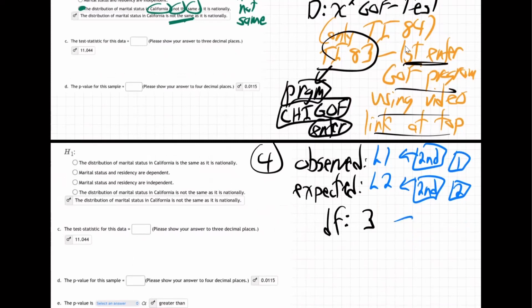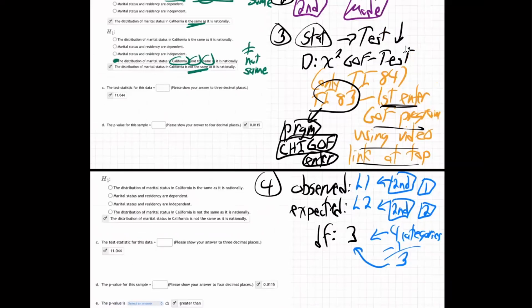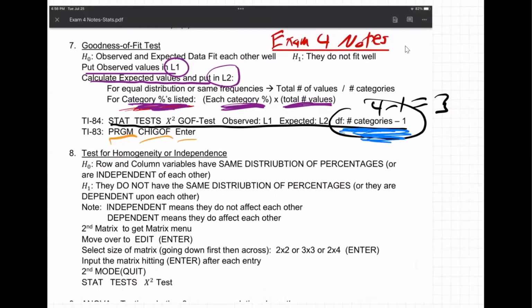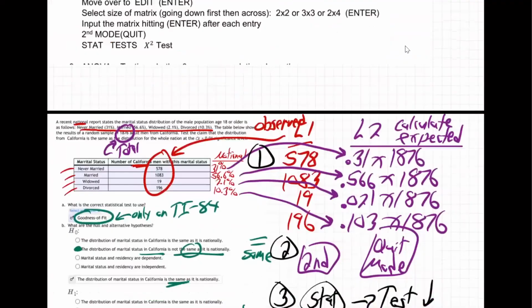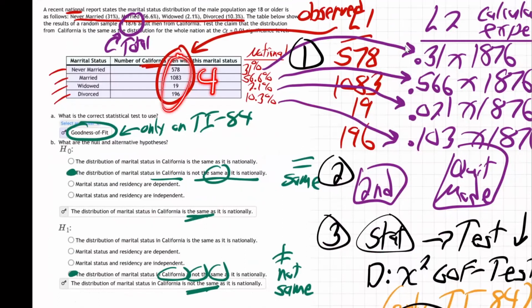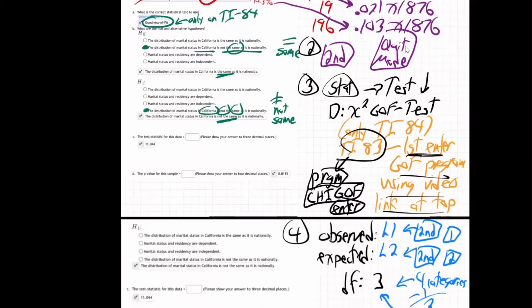How did we get that? 4 categories minus 1. You take the number of categories, see it up here in the notes: degrees of freedom is the number of categories minus 1. How many categories do we have here? Well, 4 categories: never married, married, widowed, divorced. 4 categories minus 1 is 3.